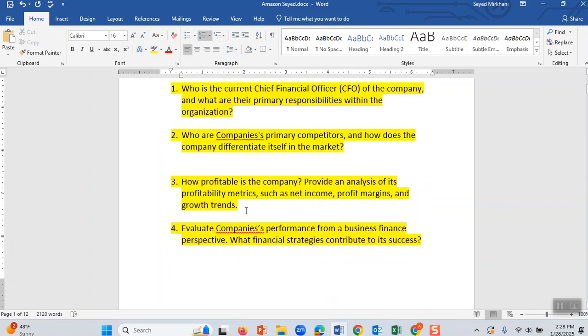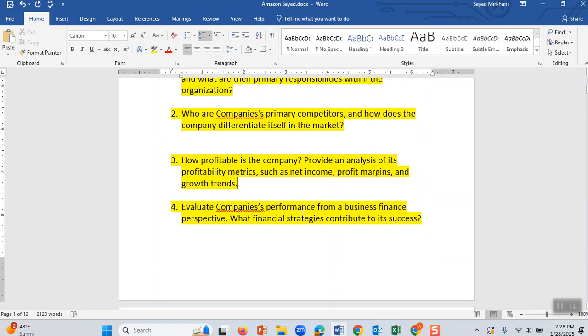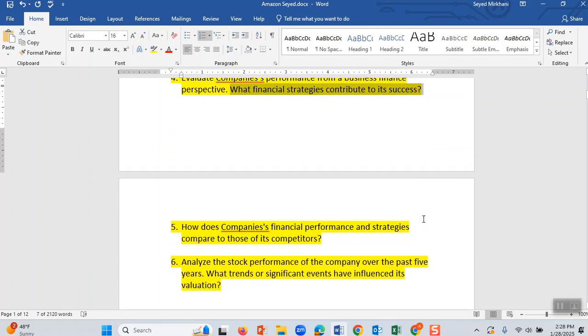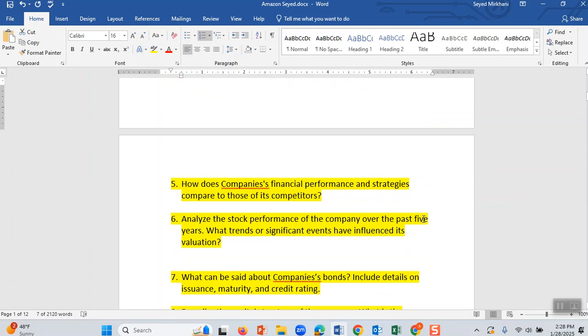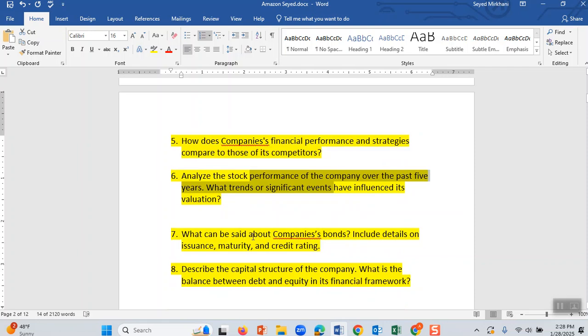Our third question is that we want to know how profitable Amazon is. And then we want to know what financial strategies Amazon is using. We want to know how it is doing compared to its competitors. And we want some analysis, and we want to know how the company's bonds are doing.